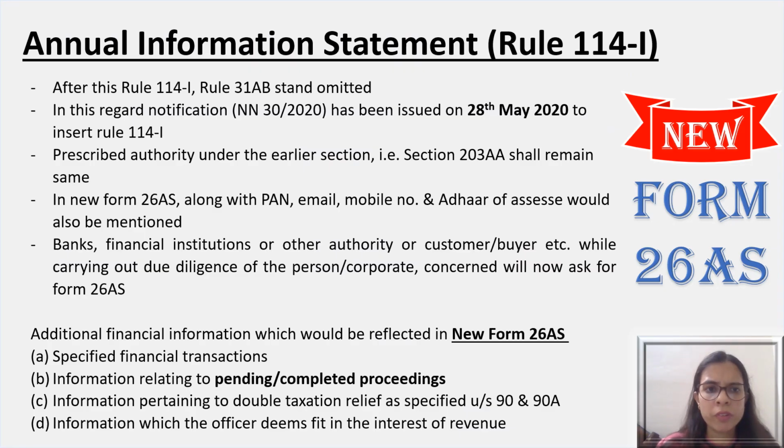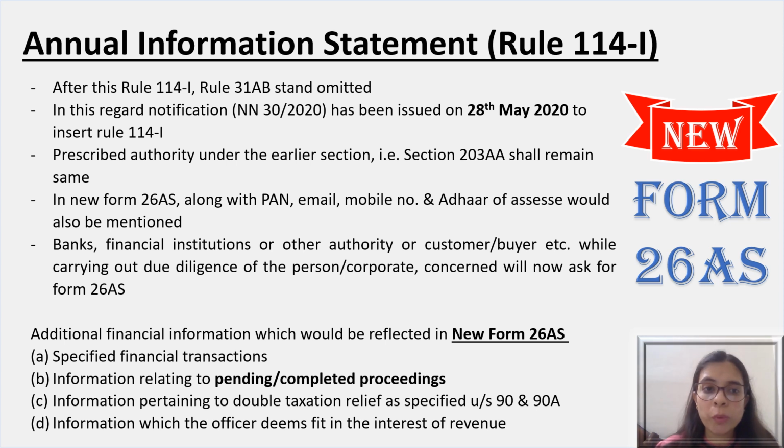So in order to give effect to the amendment introduced by way of section 285BB, a notification has also been issued on 28th of May 2020 to insert rule 114I. After the introduction of this rule, rule 31AB shall be omitted from the rules, and the prescribed authority under the earlier section, that is section 203AA, which has also been omitted as of today, the authority will remain the same. This is the key here.